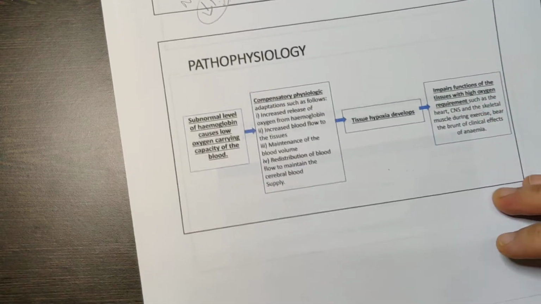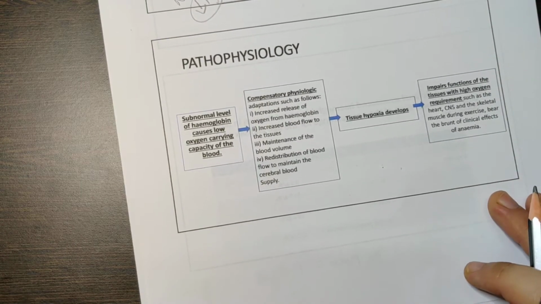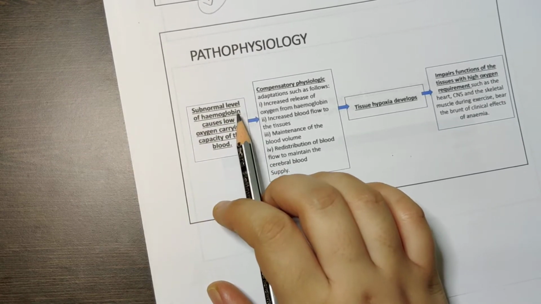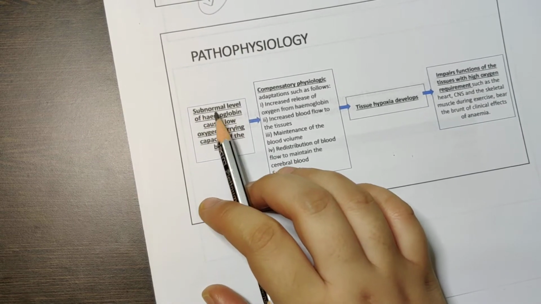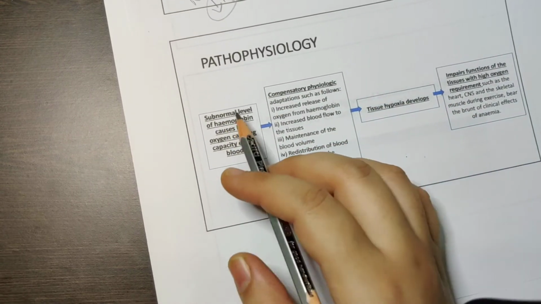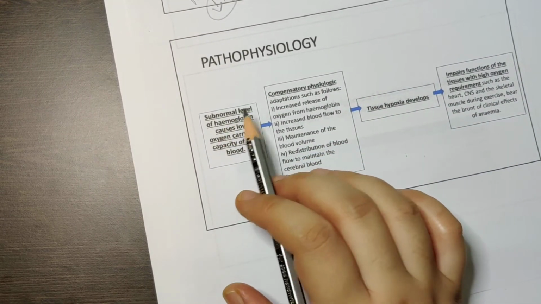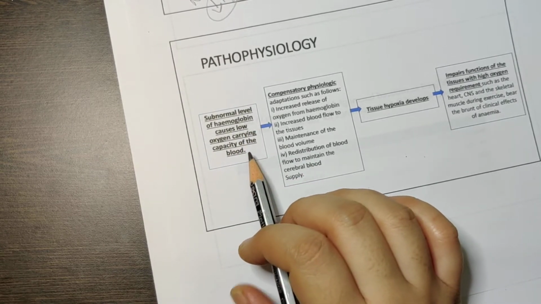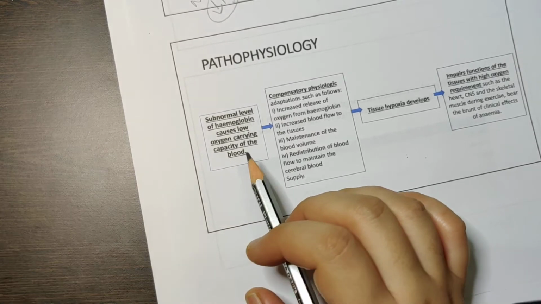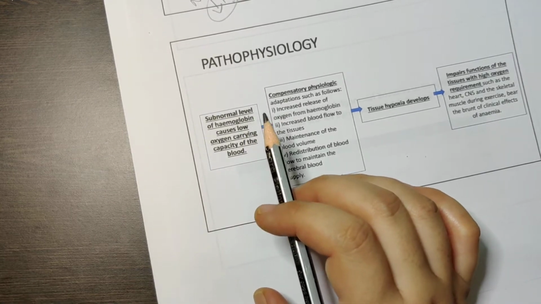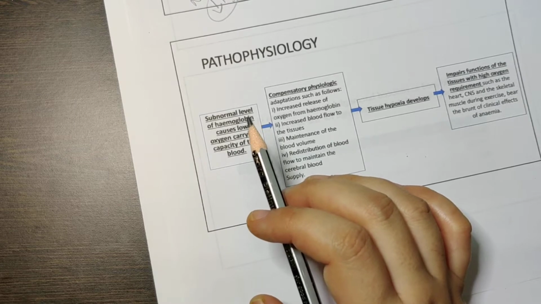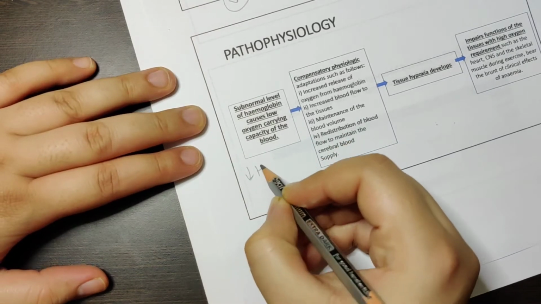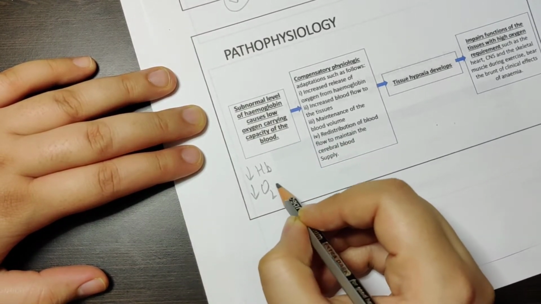Now going to the pathophysiology. In pathophysiology you need to see that it starts when the body has subnormal levels of hemoglobin. What do you mean by subnormal? It means a little less than normal. Subnormal levels of hemoglobin cause low oxygen carrying capacity of the blood. I had already discussed before, the main function of a red blood cell is to transport oxygen. So if you have less hemoglobin, there will be less oxygen to carry.